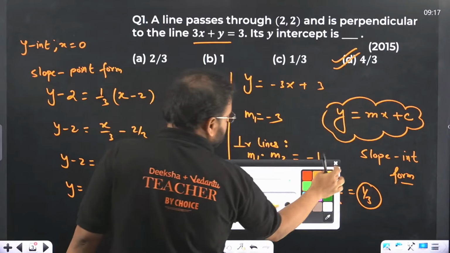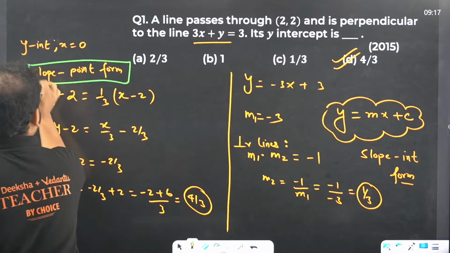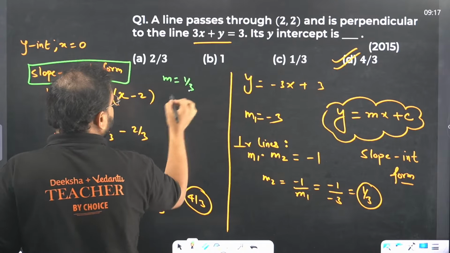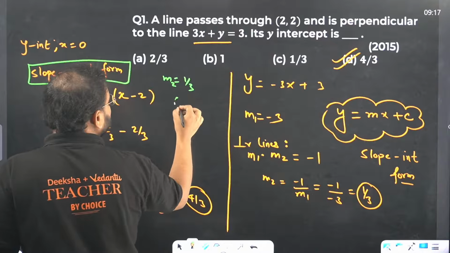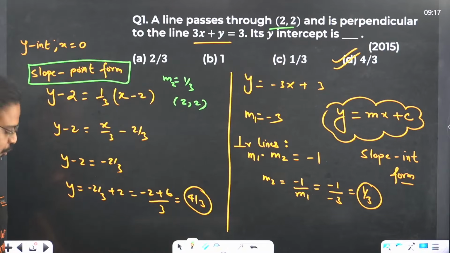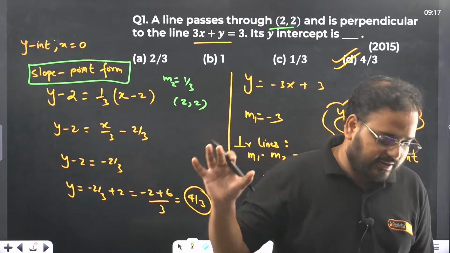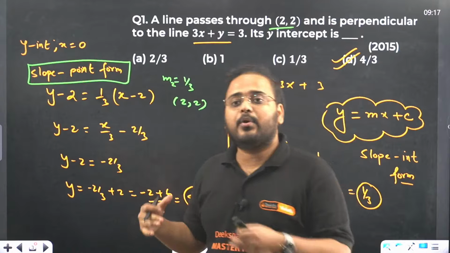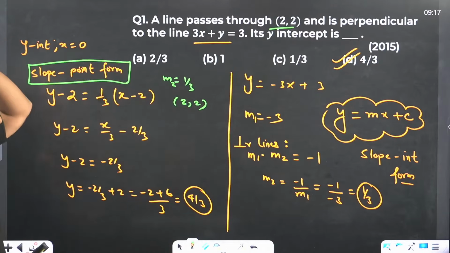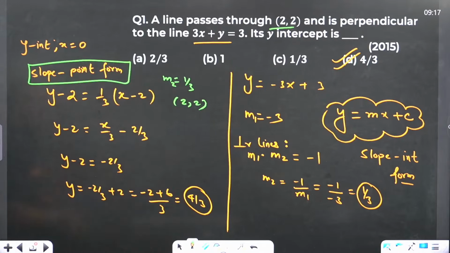Please check. What's happening over here is that you have the slope now. What is the slope value? This is your slope value. M value is 1 by 3, m2 value basically, and the point is what, sir? 2, 2, as I mentioned in the question itself. So you need to be a little bit prepared with this kind of understanding. Why did I give you this understanding so much in depth? Because we have many questions like this in this class today. So I want you all to use this concept in the upcoming problems. So question number 1, answer is 4 by 3.